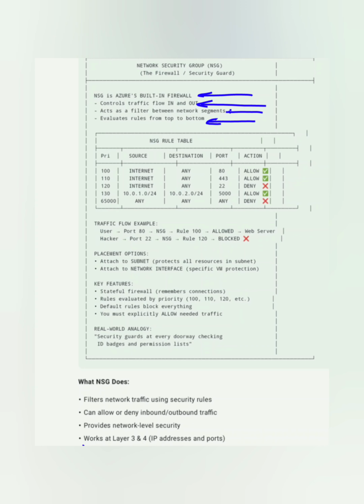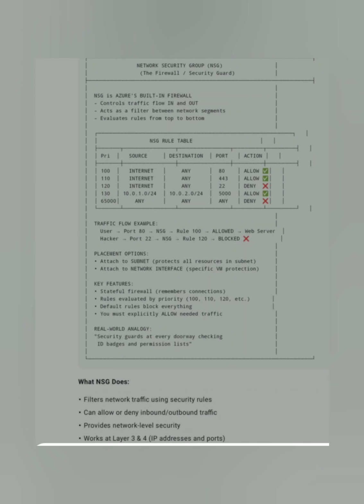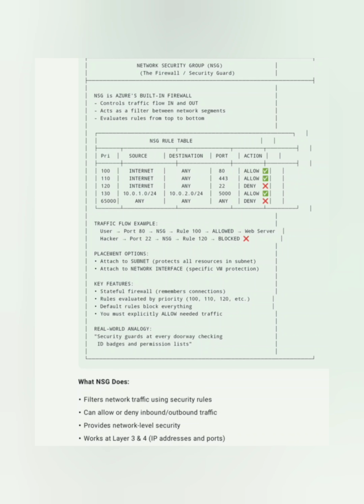So in my example, you can understand the same. Consider how NSG rules look. I have to give the priority, then what my source is. For example, my source is traffic coming from the internet, the destination is anything inside the VNet, and the ports I need to allow are 80 and 443. At the same time I have another rule with priority 120, where I am blocking port 22. Okay, it's denying.